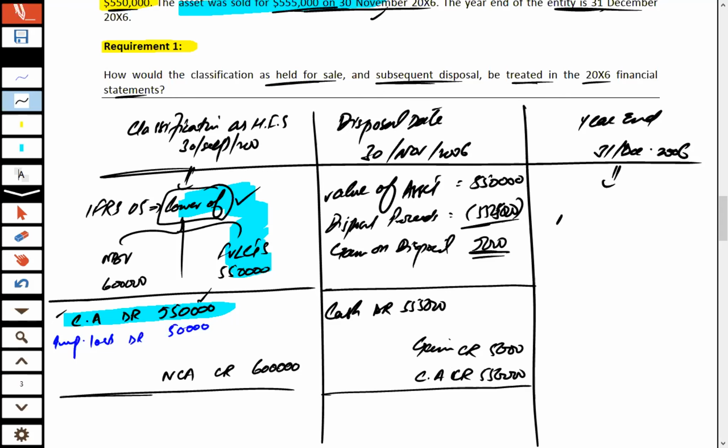this asset would not be reflected in the non-current assets because the non-current asset was credited on 30th September, and this asset would also not be shown under the heading of current assets because it was sold on 30th November 2006, and for this asset there is no figure for the balance sheet.